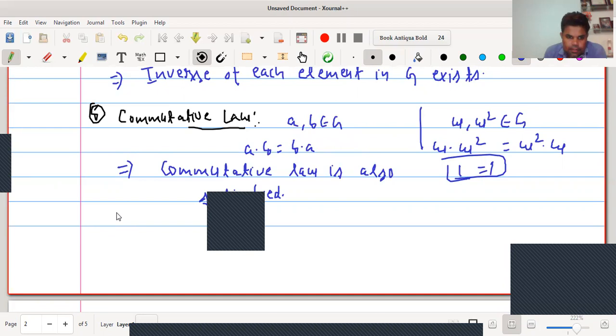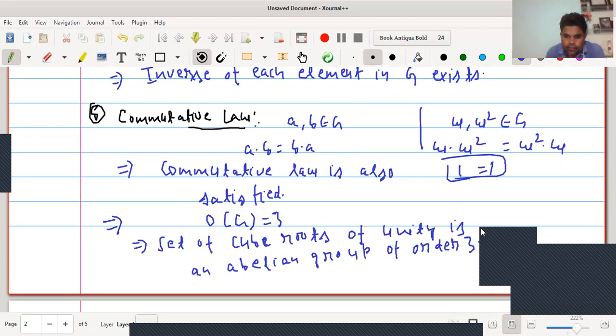This implies, because order of G equals 3, we can say that the set of cube roots of unity is an abelian group of order 3. Hence proved.